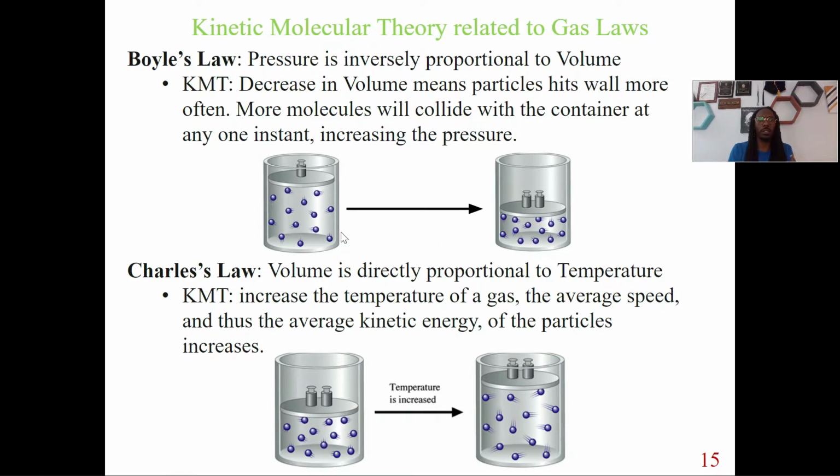If we go the reverse direction, if we increase our volume, notice what happened. They got room now. Since we got so much room, we could just stroll around. They're just strolling around. There's not a lot of bouncing off with each other. There's not a lot of collisions. Because there's not a lot of collisions, because the volume has increased, our pressure is what? Decreasing, right? It has decreased. So this KMT is telling me why, right?